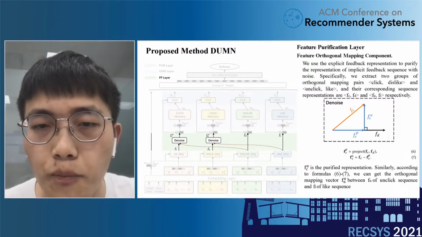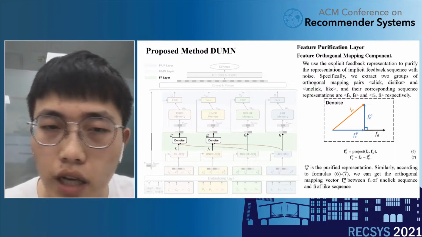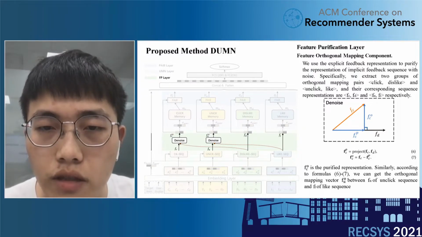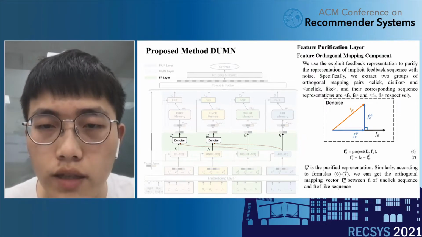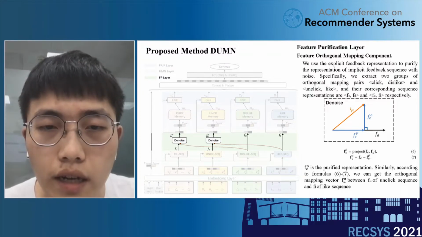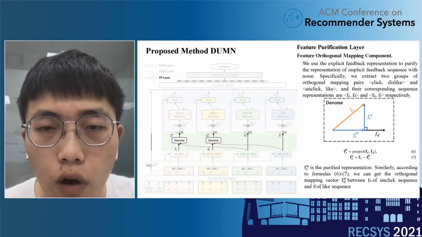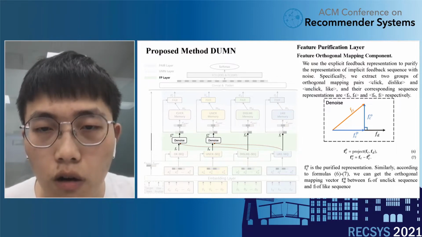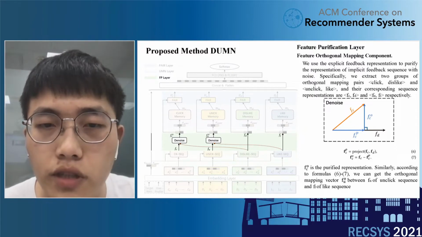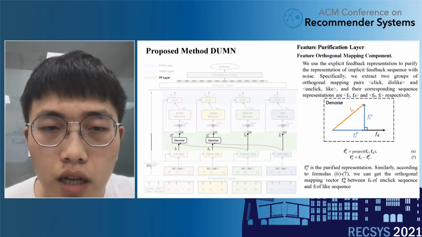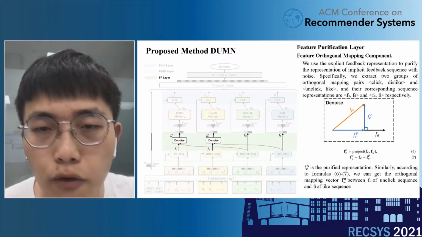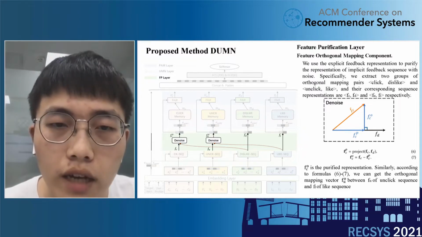Taking (F_C, F_D) as an example, the orthogonal mapping process in a two-dimensional space is shown in the following figure. We project the first element F_C of the sequence representation pair onto the second element F_D's direction to get a noisy representation F_PC. Then we can get a purified representation F_OC in the orthogonal direction of the second element by subtracting F_PC from F_C. Similarly, we can get a purified representation F_OU between F_U of the unclick sequence and F_L of the like sequence.